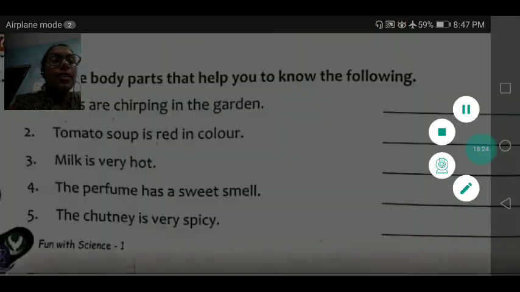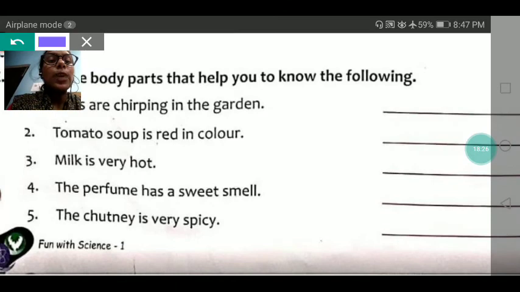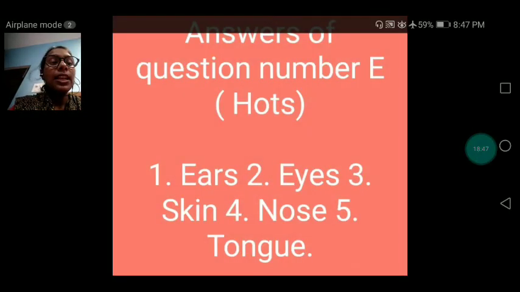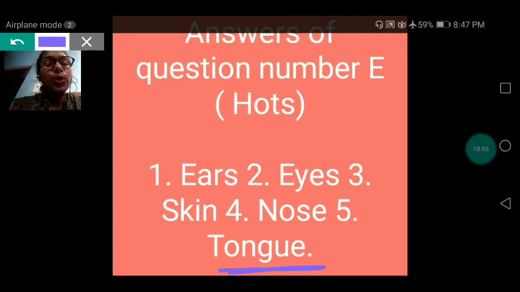Okay? Next. The chutney is very spicy. How do we know that the chutney is very spicy? With the help of tongue we can taste the spiciness of chutney. So then only we can say the chutney is very spicy. So the answer is tongue. With the help of tongue we know that the chutney is very spicy.